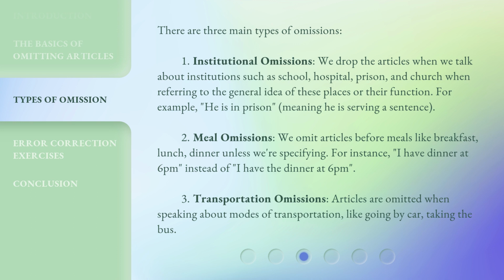2. Meal omissions. We omit articles before meals like breakfast, lunch, dinner unless we're specifying. For instance, I have dinner at 6 p.m. instead of I have the dinner at 6 p.m. 3. Transportation omissions. Articles are omitted when speaking about modes of transportation, like going by car, taking the bus.